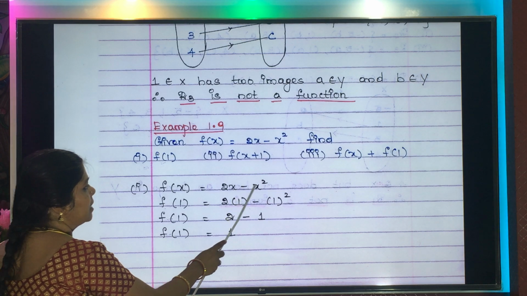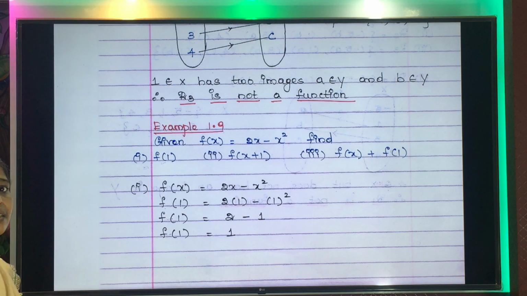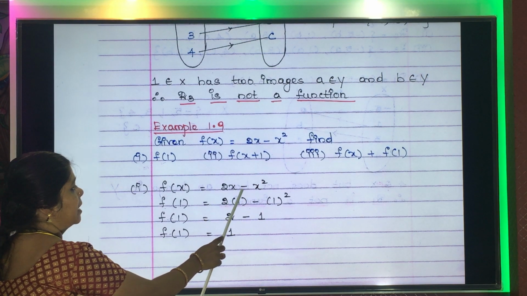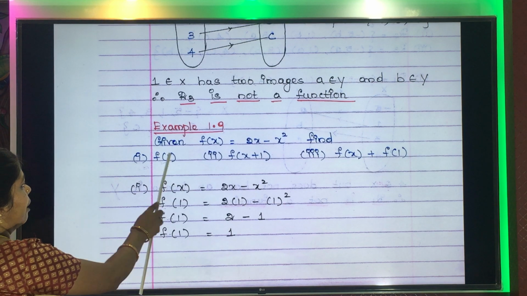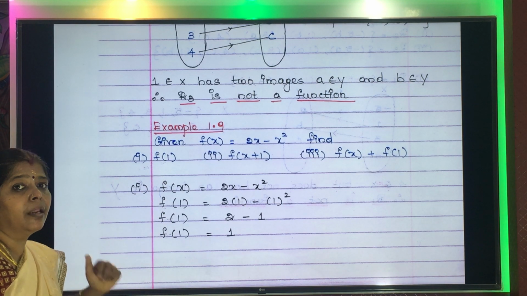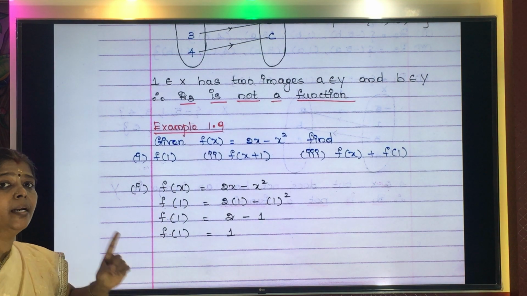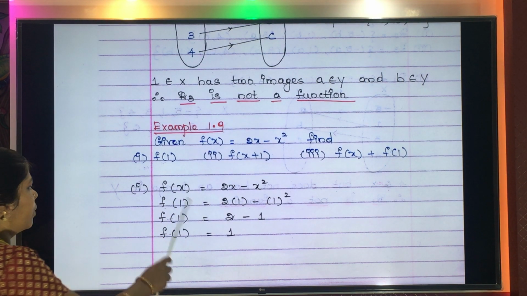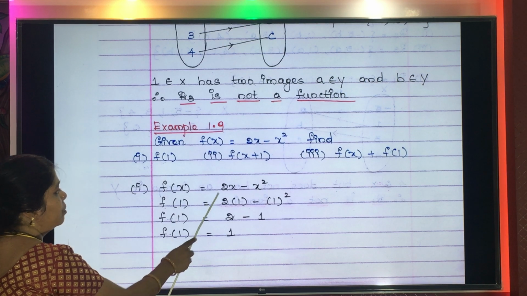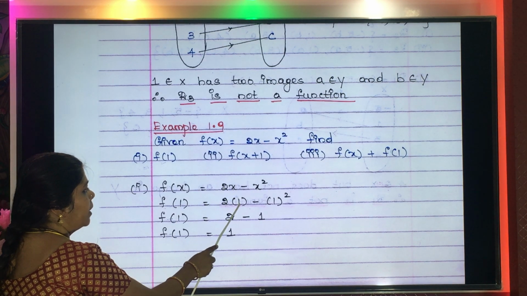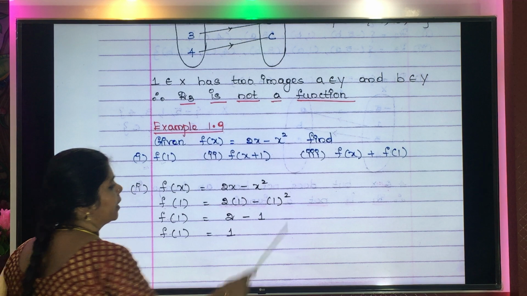F of x is 2x minus x squared. What is the meaning of f of 1? Wherever x is there, we need to substitute 1. So f of 1 is equal to 2 into 1 minus 1 squared.